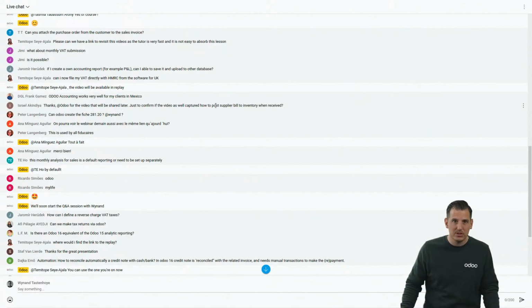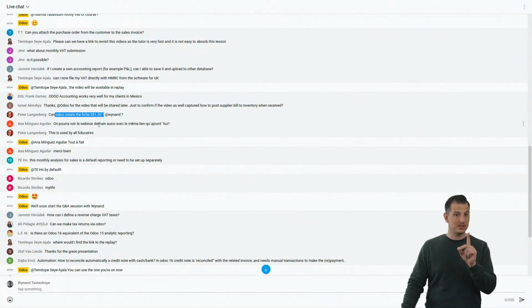Just to confirm, how to post this particular supplier bill for inventory? It's not in the video. It's not something that I cover in this video, but I would say the short answer is that the OCR is capable of capturing the purchase order as well, which will make the link with the inventory. Can Odoo create the fish? No, Peter. Sorry. Actually, I think the answer is yes. It's very new.